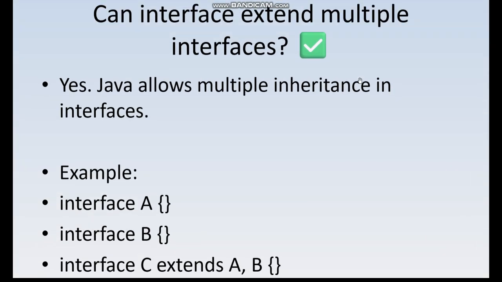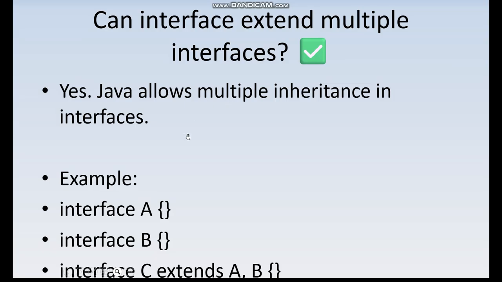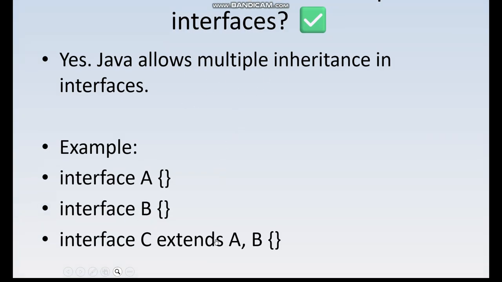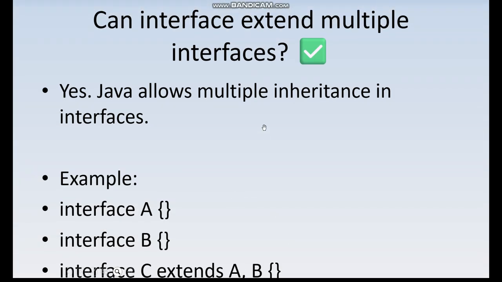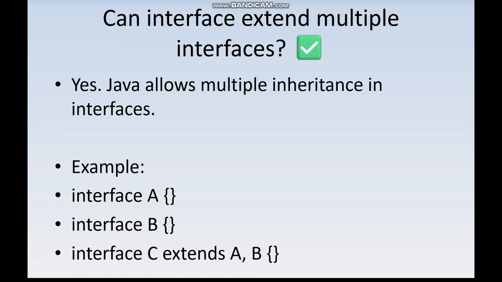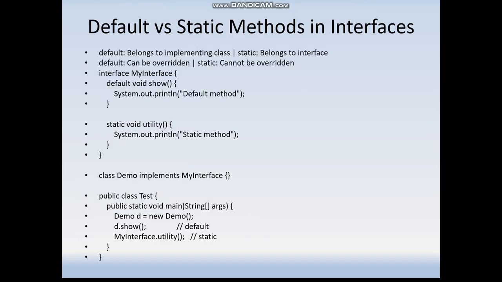Then we have: can interfaces extend multiple interfaces? Yes, Java allows multiple inheritance with interfaces, so an interface can extend one interface, and it can extend multiple interfaces. This is the advantage, and it also solves the diamond problem of multiple inheritance, so interfaces solve the diamond problem also. Next question.